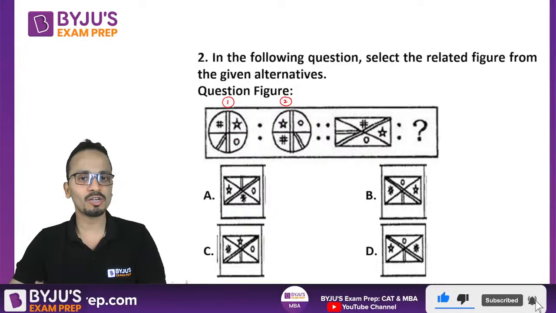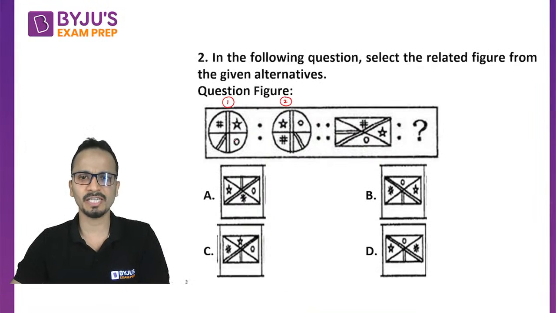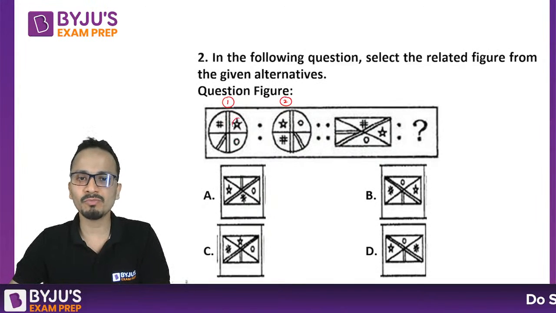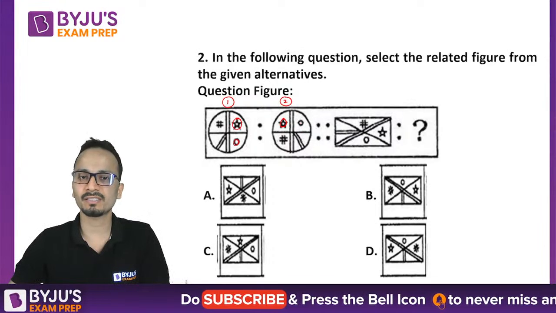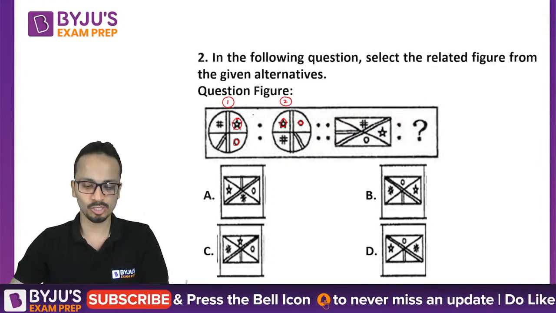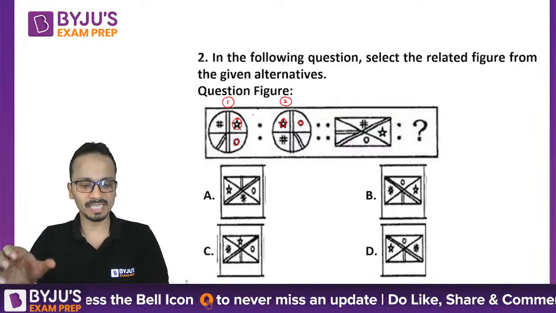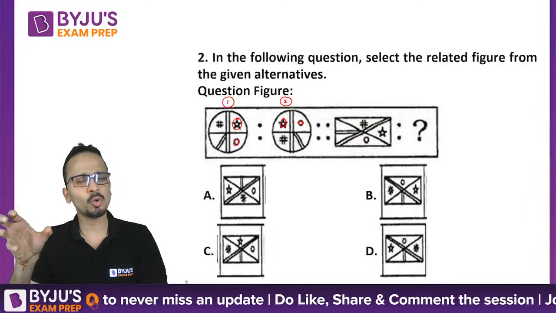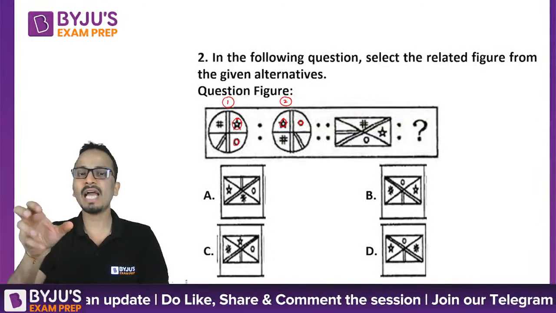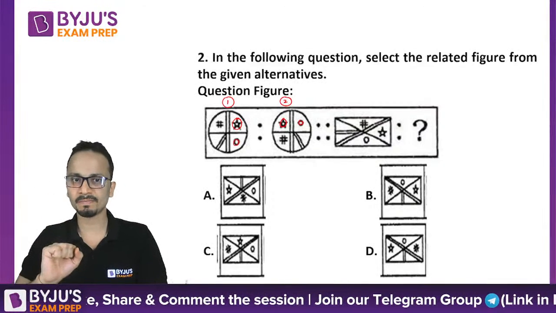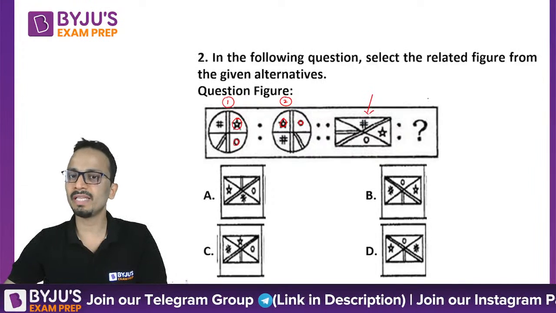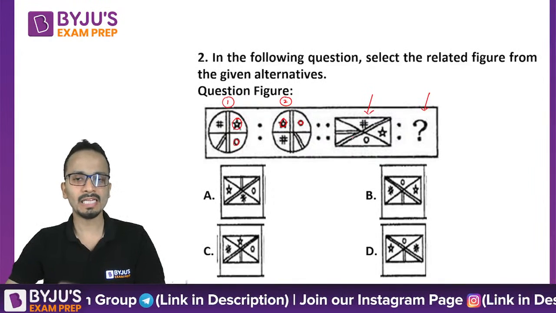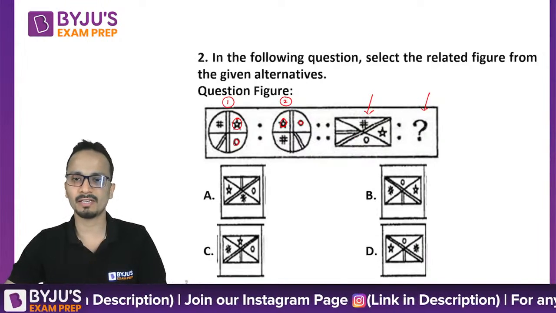So rotation हुआ है या फिर नहीं, check करते हैं. So star from this place has gone to this place. Okay. Circle from this place has gone to this place. These two lines. Okay. So basically in this case, you will observe a rotation of this entire figure in the anti-clockwise direction, right? Now the same thing should be done to determine the answer figure. Okay. I'll just have a look at the symbols that are there.